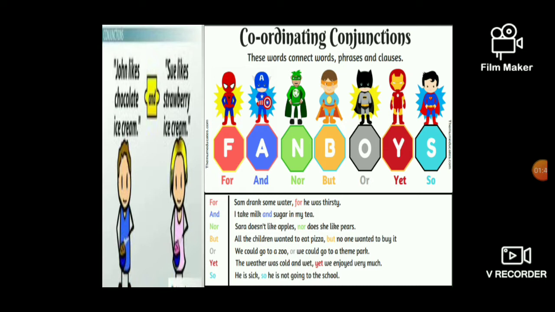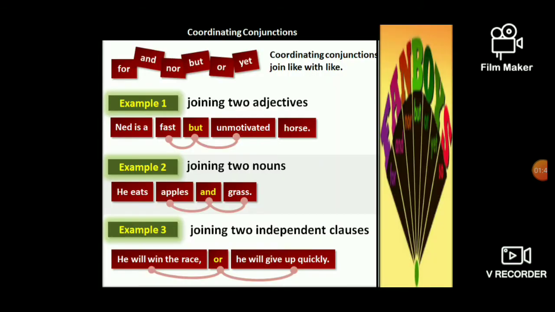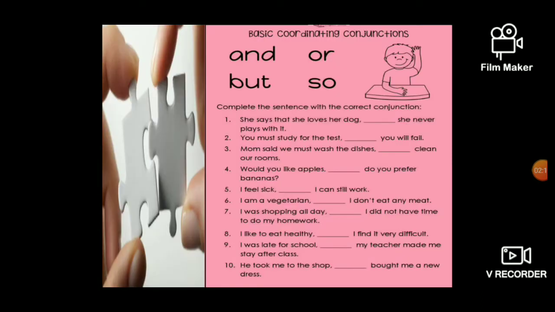Now we will move on to the next slide. Here are some examples. In the first example, you are joining two adjectives. In the second example, you are just joining two nouns. In the third one, you are joining two independent clauses. In the first one, the conjunction is but. In the second one, the conjunction is and. In the third one, you have or as the conjunction.